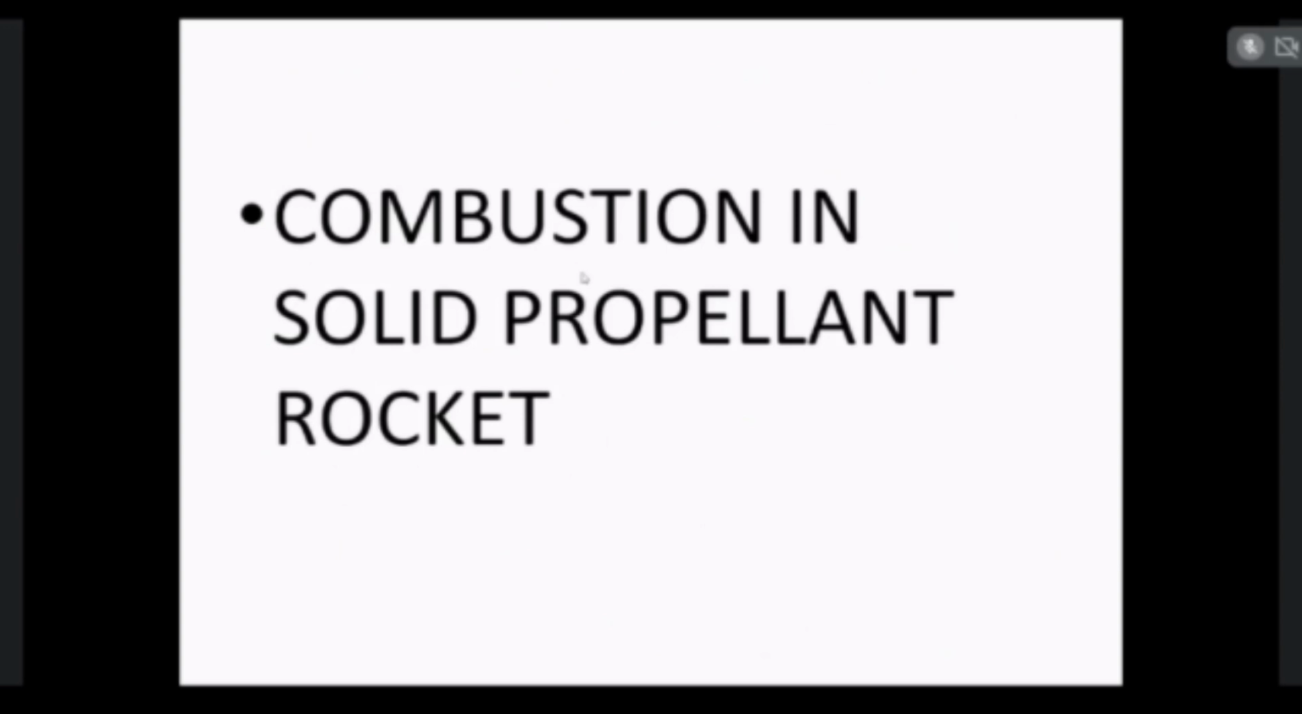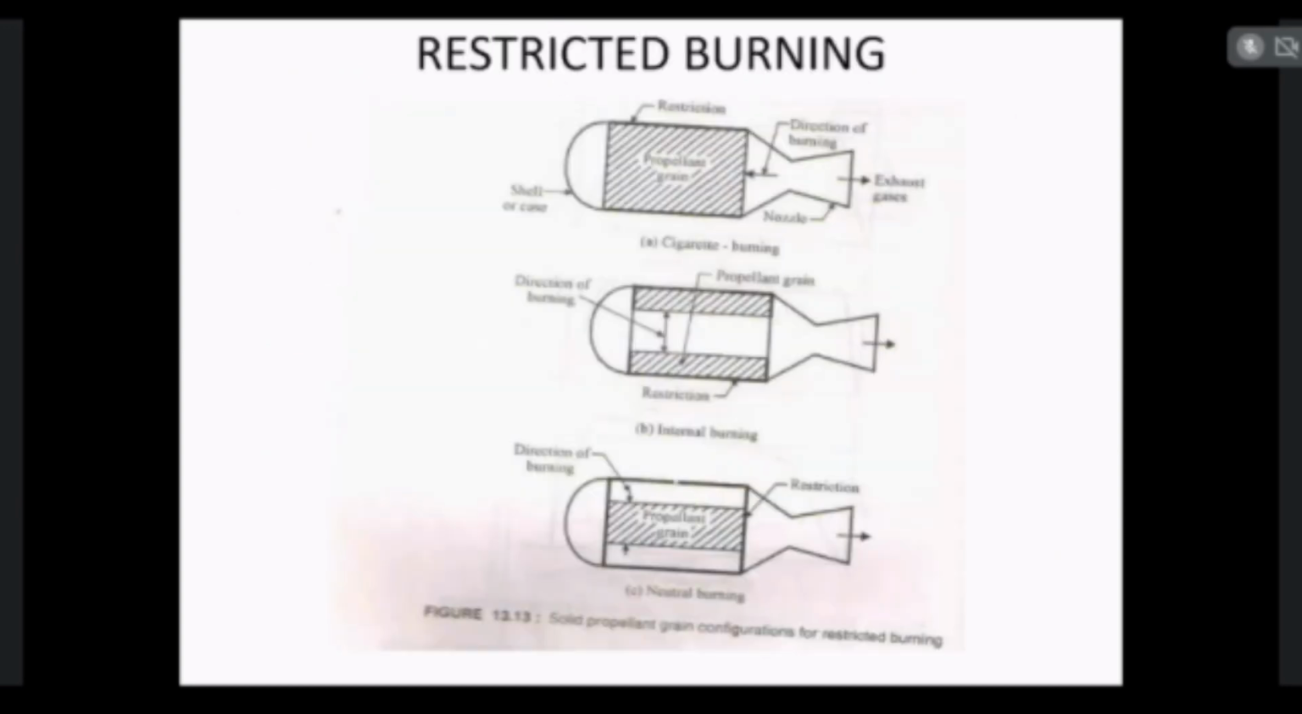Now we are going to see how the propellants will be burnt inside the solid propellant rocket engine. Mainly, two types of burnings are available in the solid propellant rocket. First one is cigarette burning. In the cigarette burning, the burning will start from this side. So from the right to left, the burning will be gradually done in the cigarette burn.